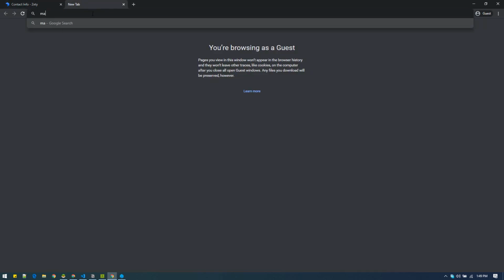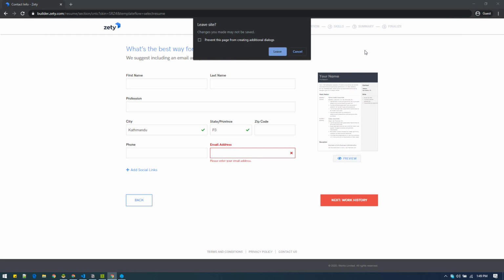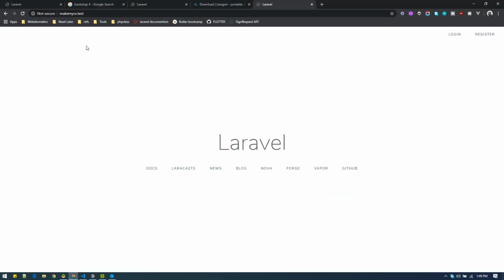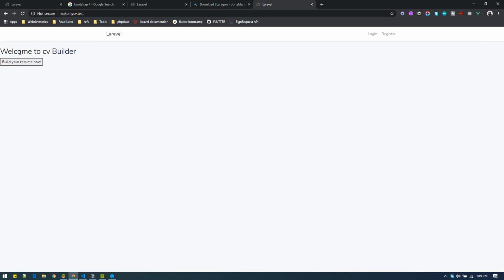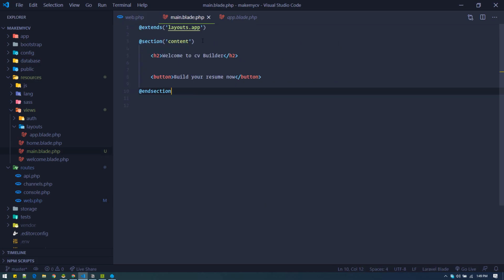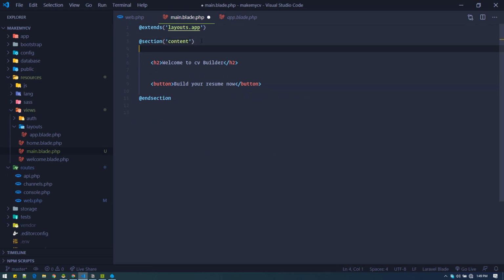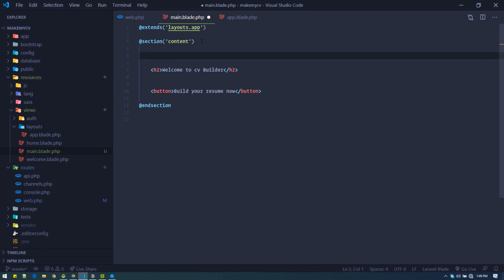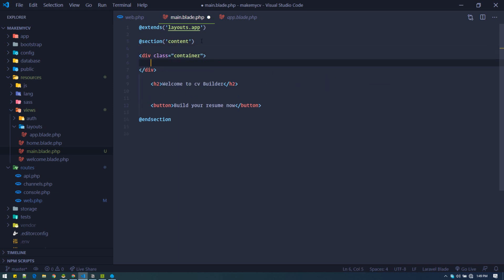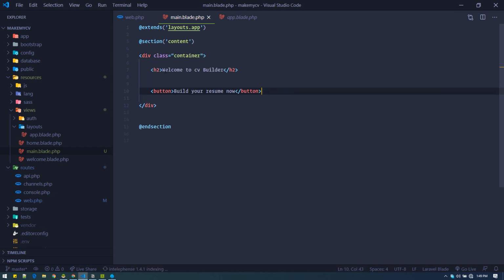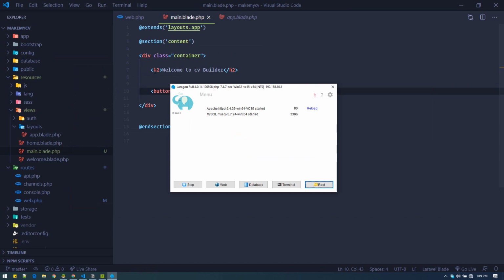let's go to our project. So make my CV.test and the home page. Yeah, so we can see our new content. So let's put this in the center. We'll be using Bootstrap here, and let's put this inside a container, and it will have some padding on the side. Okay, so inside the container we have the heading and button.